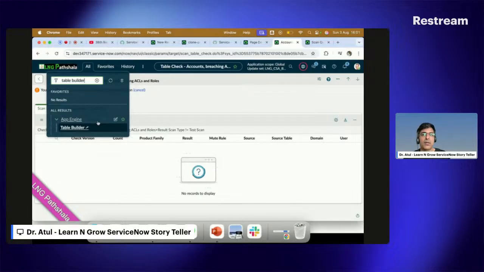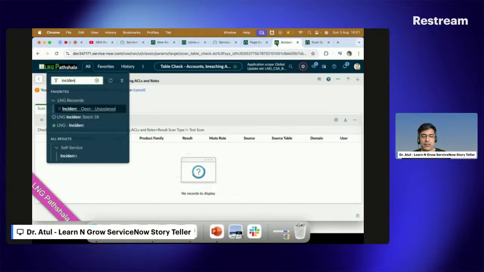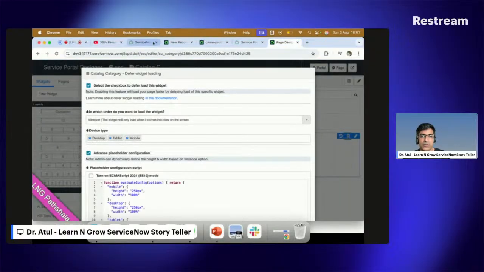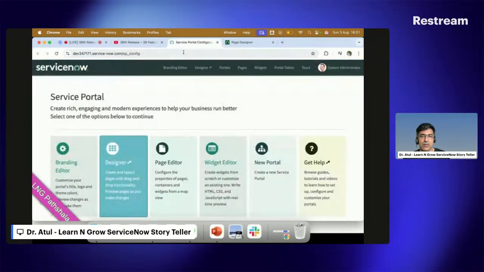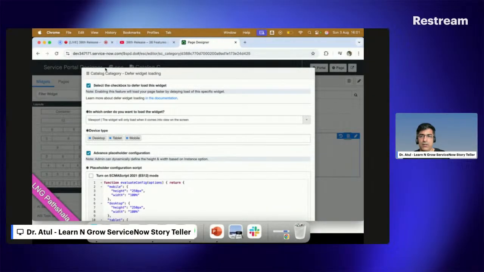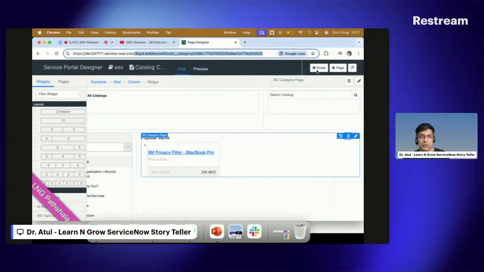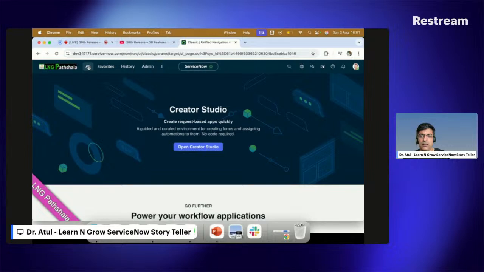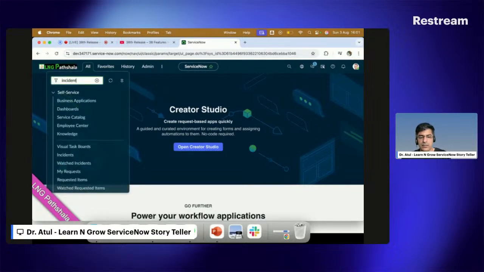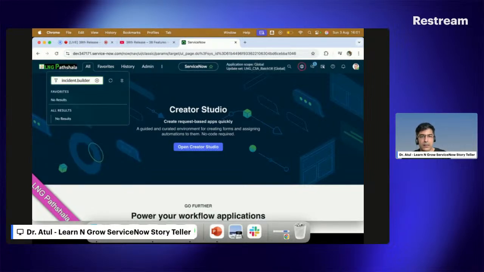You can see table builder, but I want to open the incident table. So incident, let me close everything else here. Okay. So now incident dot builder.